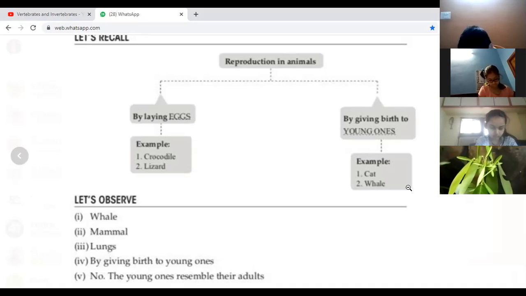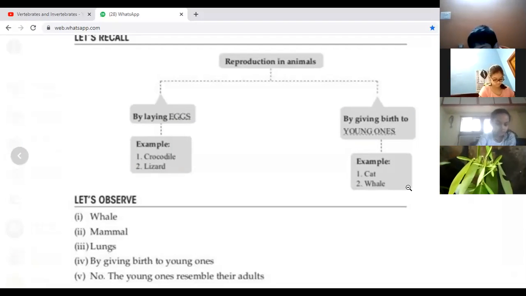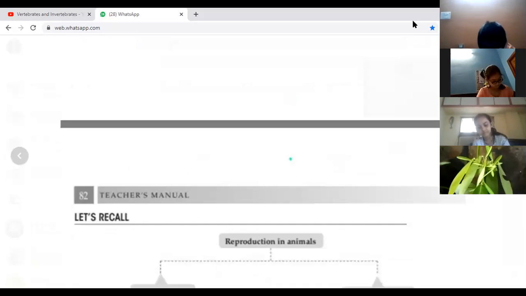So what do you do? 240 divided by 2400. I'm stopping the screen share.